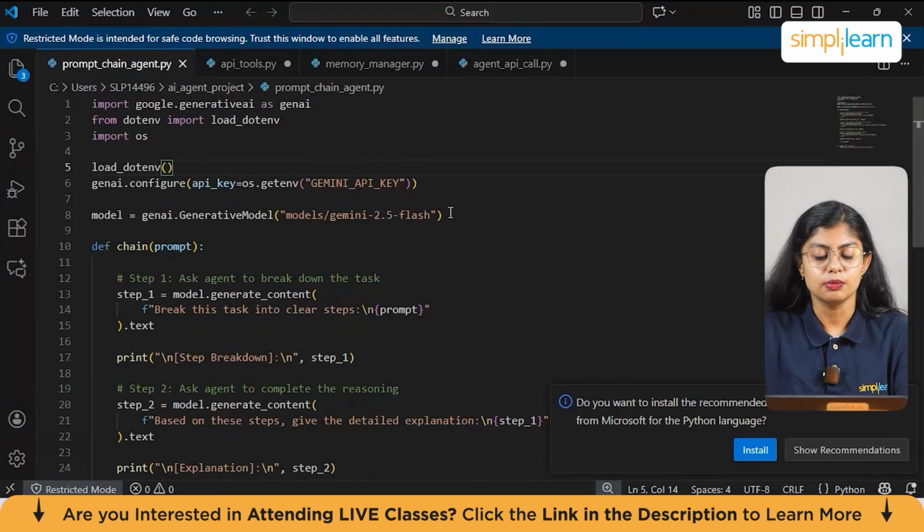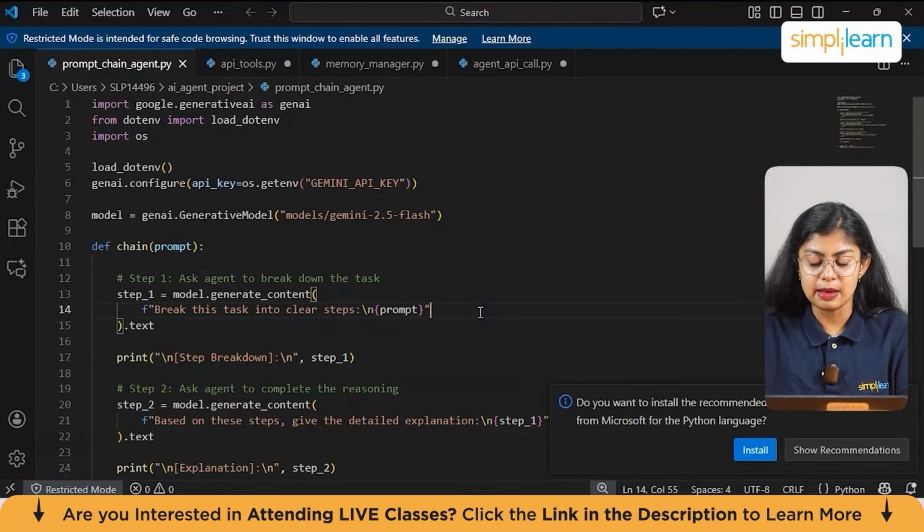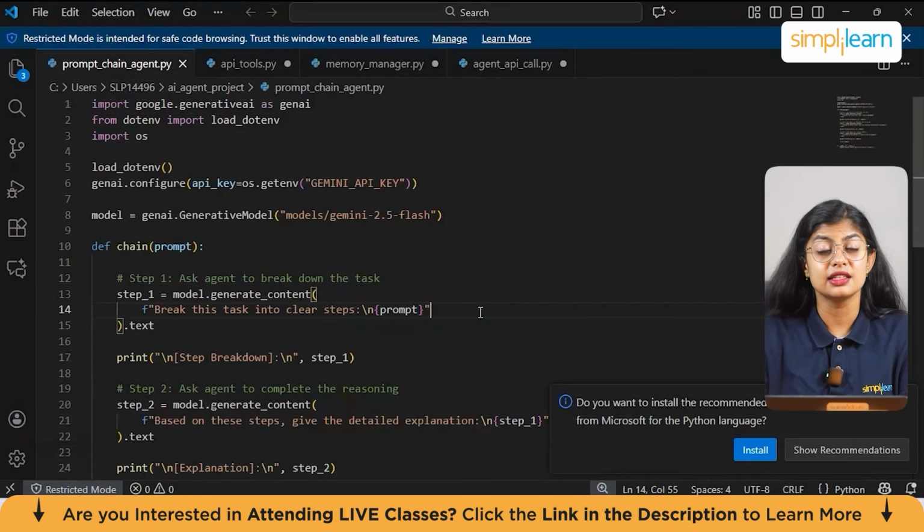Now here we have a function, which is def chain prompt, which defines the function named chain that performs prompt chaining. And then for step 1, we have step 1 is equal to model.generate content, f break this task into clear steps. So here it calls Gemini to perform step 1 of chaining. And here, f break this task into clear steps, the AI returns a step-by-step breakdown of the user's task. So we are asking Gemini directly, what parts can this question be divided into? So it will give us an answer. And next we have println step breakdown 1. So this prints the breakdown so that the user can see how Gemini structures the task.